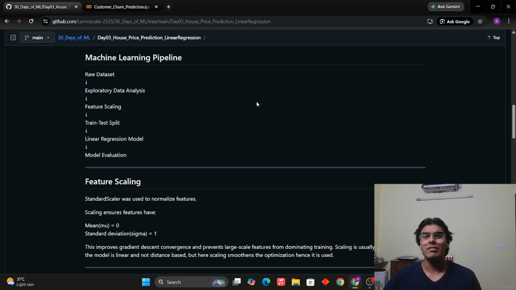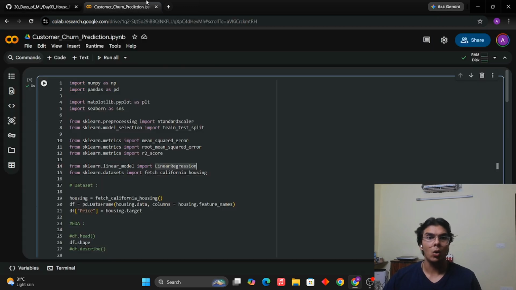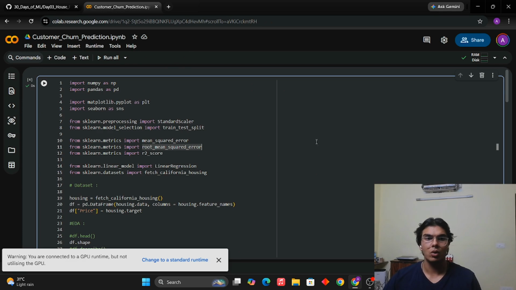Maybe if the model is complicated, like a deep learning model, there might be a few more steps in between. But yeah, this is the usual pipeline. So we have the raw data set right here. Let me just go on to the code. This is the code right here.